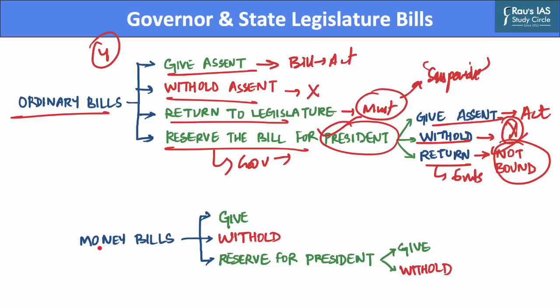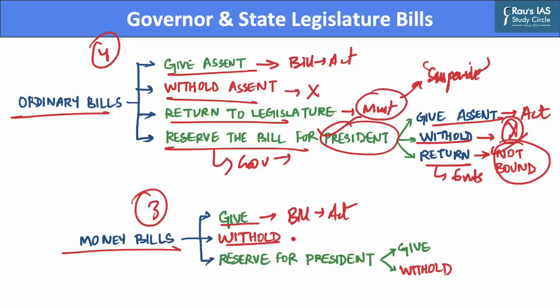Now let us discuss the powers of the governor with respect to money bills. Every money bill which is passed by the state legislature is presented to the governor for the purpose of his assent. And he has 3 alternatives in this regard. The first, that he may give the assent, which means the bill then becomes an act. Further, he may also withhold his assent to the bill, which means the bill will then end and will not become an act of the state legislature.